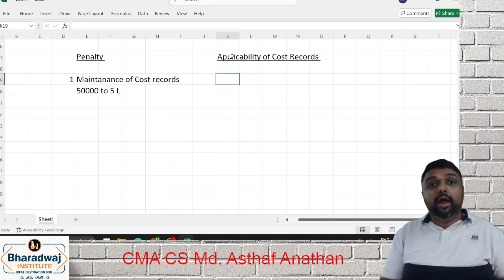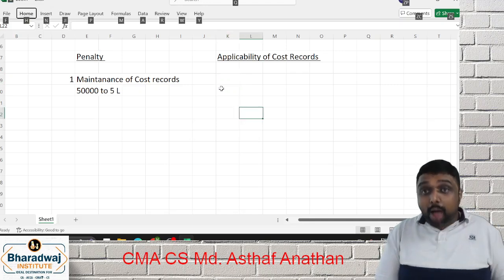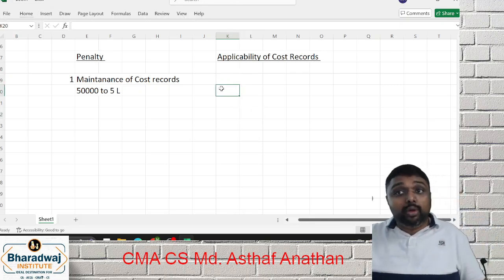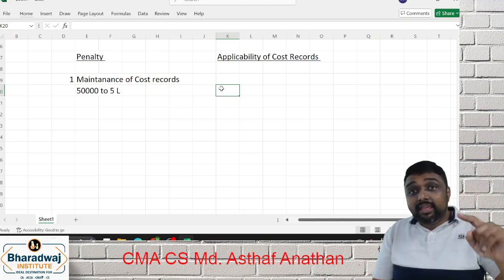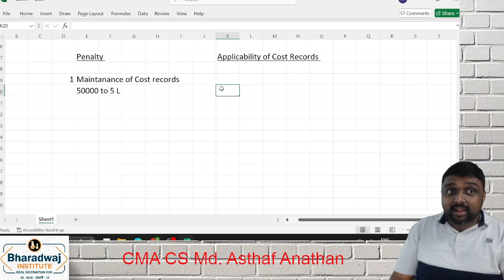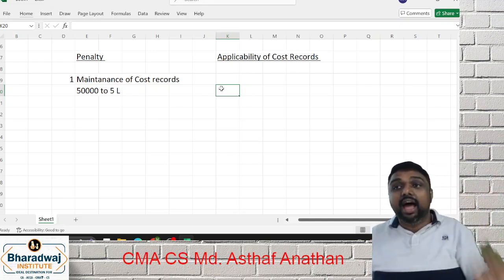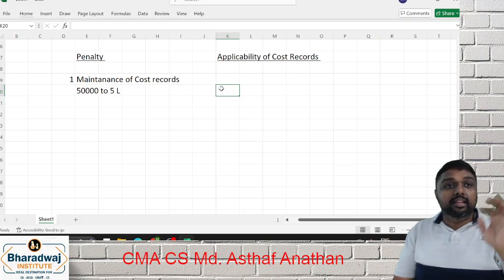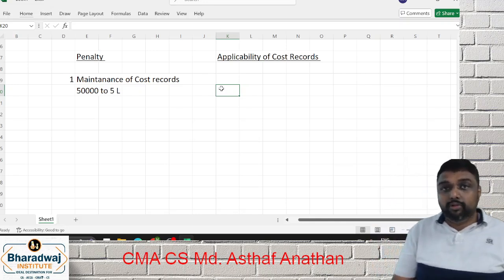So applicability of cost record, two main exemptions. One exemption we have already told: MSMED. Another exemption I have already told: foreign company. A foreign company is exempted only if it has only a license office and does activity under serial number 33. In MTP also, I think there is one question on this foreign company provision.